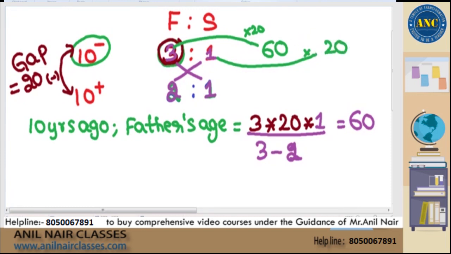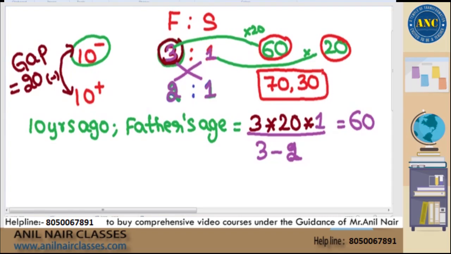That means 10 years before father is 60. Presently, after 10 years, he will be 70. 10 years before son is 20. Presently, after 10 years, he will be 30. Present age ratio is nothing but 70:30. It is 7:3. Answer is 7:3. I hope it is clear.